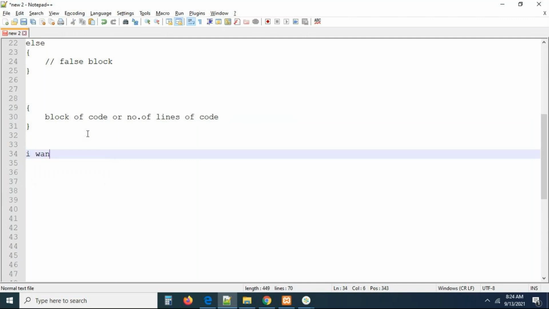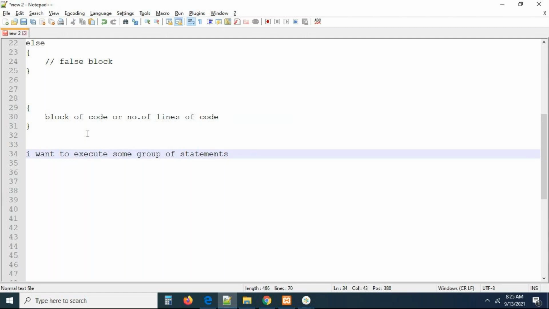I want to execute some group of statements. Remember, guys, what is the reason for using conditional statements? For example, I want to execute some group of statements, some block of statements, whatever it may be. Group in the sense, I have 10 lines of code. I want to execute these 10 lines of code every time.